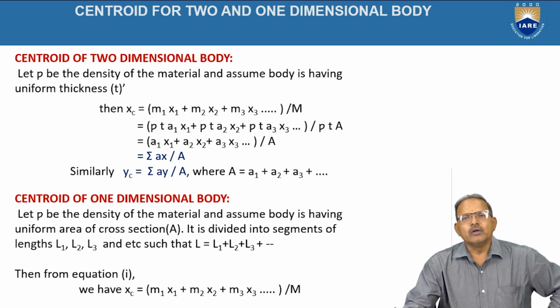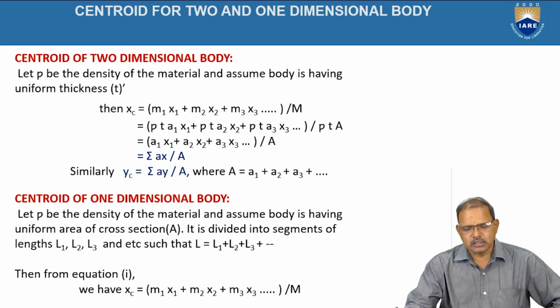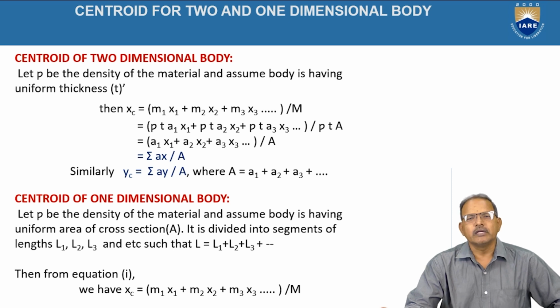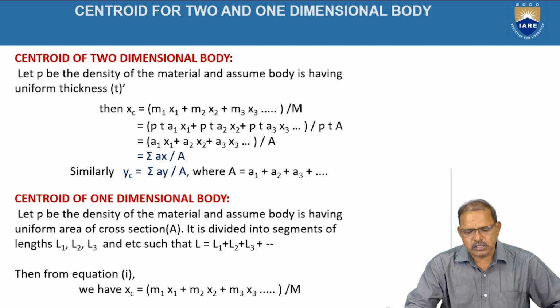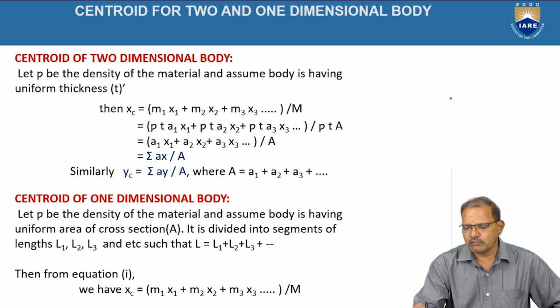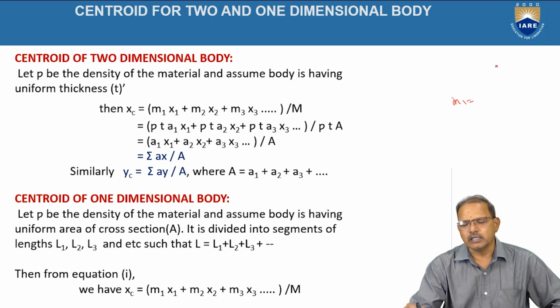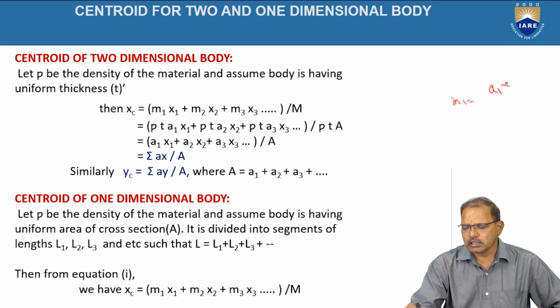Centroid for two-dimensional objects. Here, when you are taking a two-dimensional object, the thickness of the object is negligible, or sometimes it also has a uniform thickness. Hence, the mass m1 can be written as the area 1 into the thickness. That is the uniform thickness we are taking.